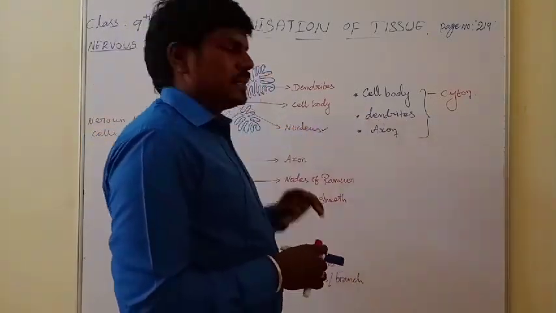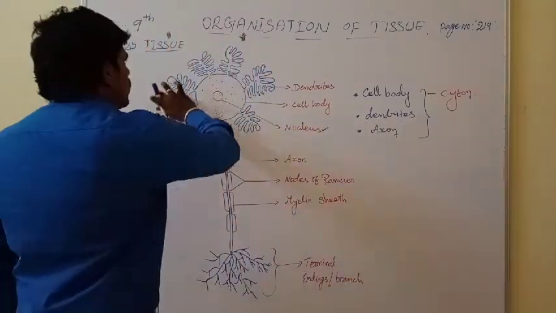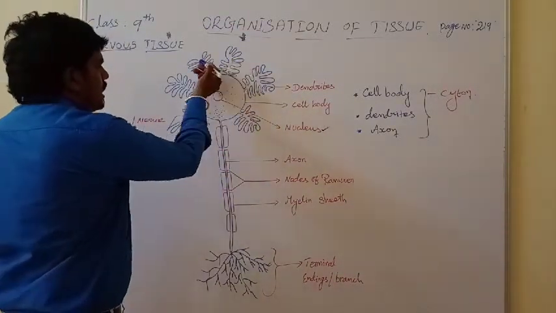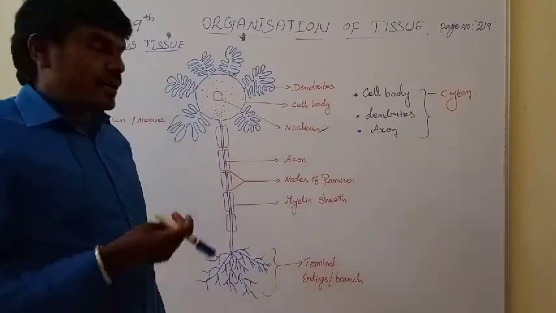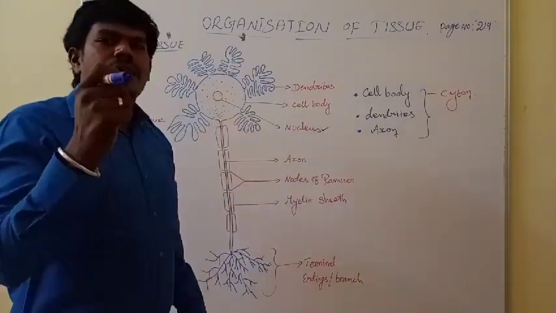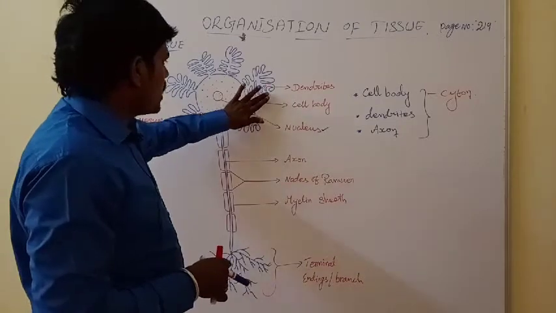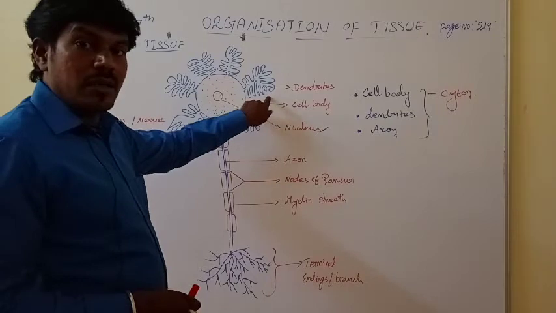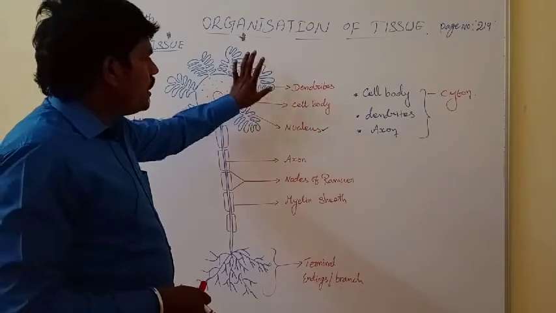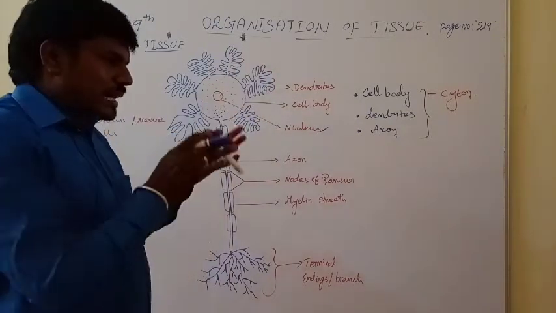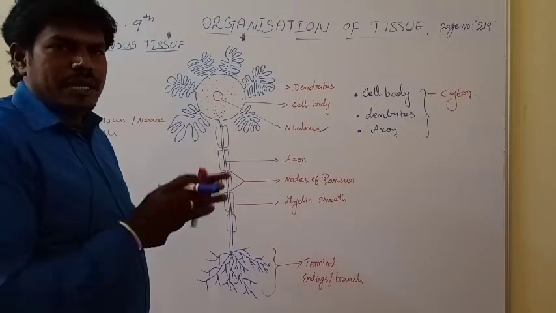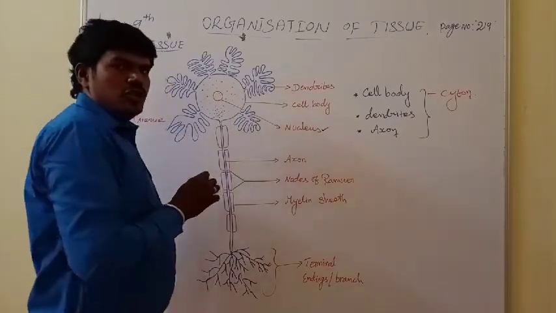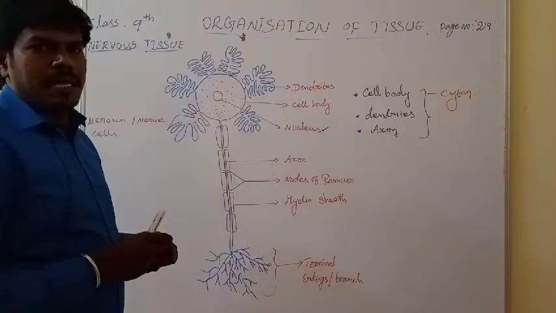And then dendrites. Dendrites are present outside the cell body. This is a dendrite. This dendron or dendrite is very short, not having a large length. The axon has a large size, but the dendron is very short. At the same time, they divide continuously and are present as branches. See how many branches are present. They divide rapidly.